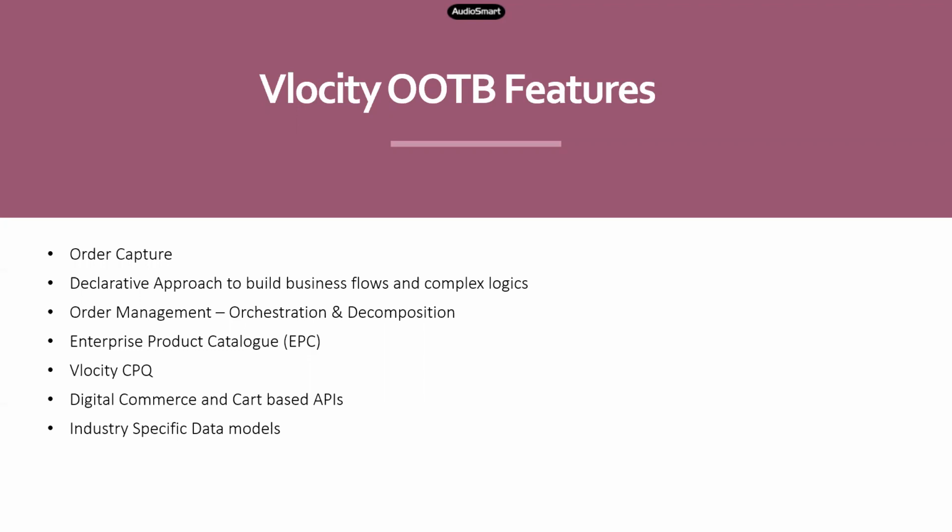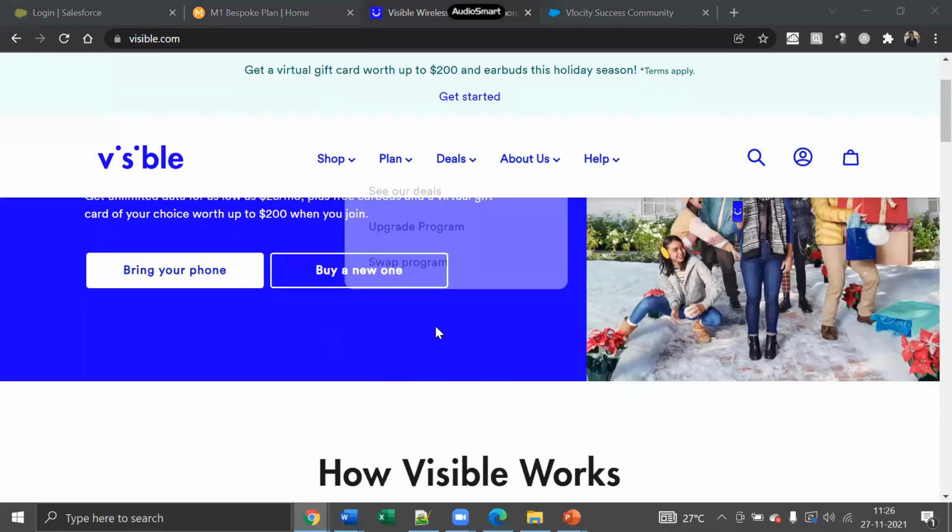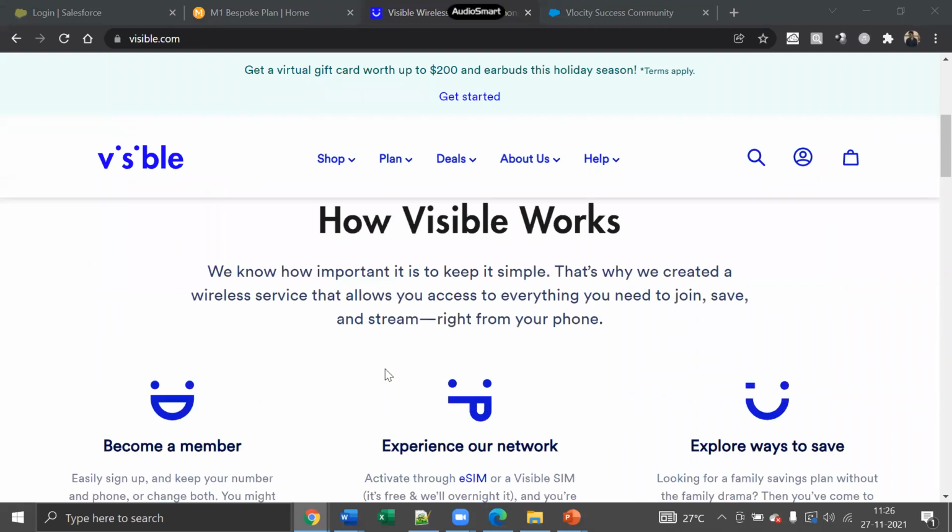Right? And from the time I make the payment till the time it gets delivered to the end customer, that whole process is called order management. So order capture, to build an order capture journey, you create some products. You have your product catalog.